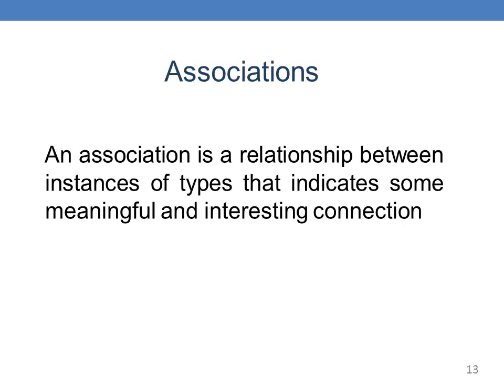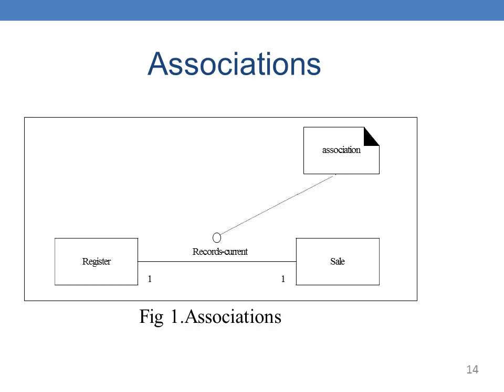Association is the relationship between two actors or two processes; like that we have to create a relation using association symbols. Association is a relationship between instances of types that indicates some meaningful and interesting connections.